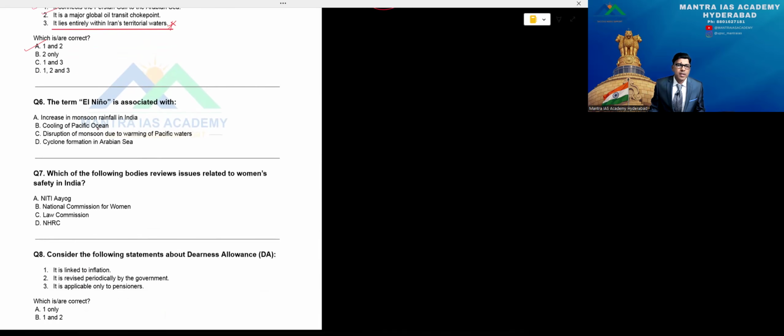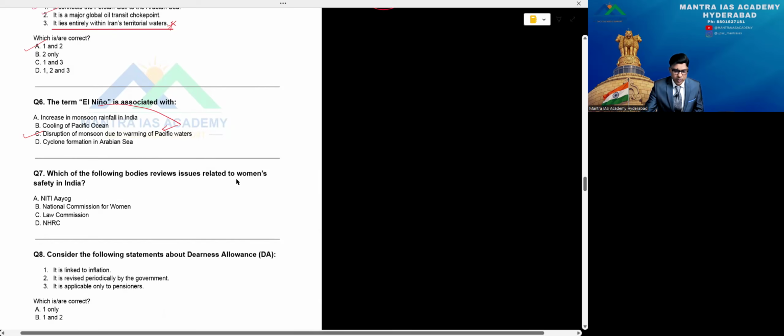Option B, cooling of Pacific Ocean. C, disruption of monsoon due to warming of Pacific waters. D, cyclone formation in Arabian Sea. The better option in this case is C. El Nino is about the Pacific Ocean, that you have to remember. So option C is the correct answer. Warming of the Pacific waters is very unfortunate because of that, weak monsoon in India.